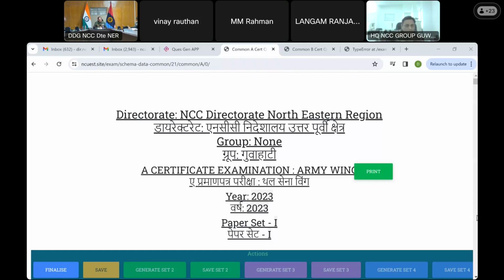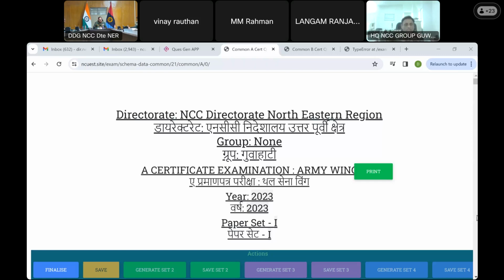Sir, A certificate will be group wise, and B and C will be centrally from the NER directorate, sir. Your order is saying the same thing. C is at the DGNCC level, one paper for all the directorates. B is at the directorate level, one paper for all the groups. And A is at the group level, one paper for all the units of the group. That is right, that is the order.